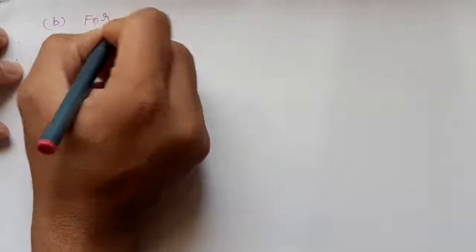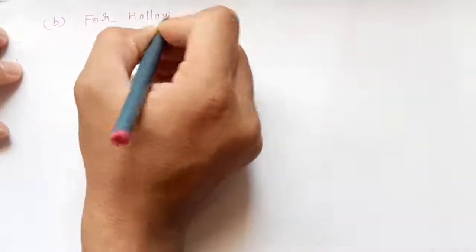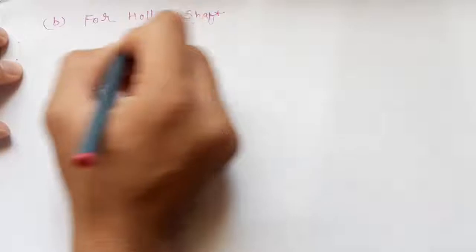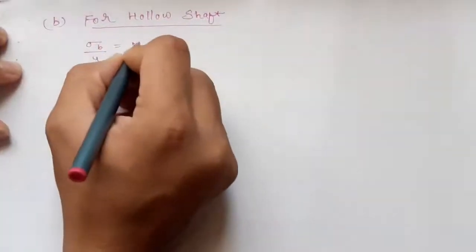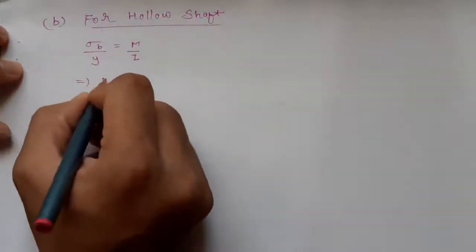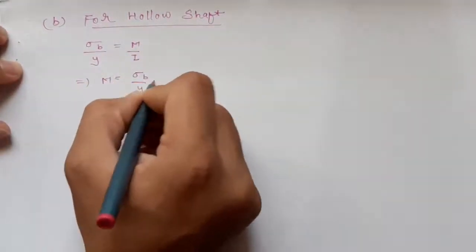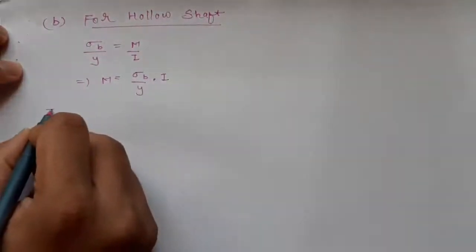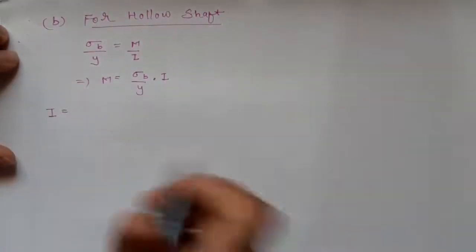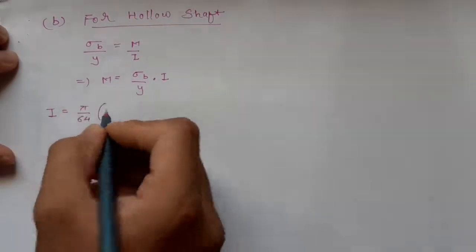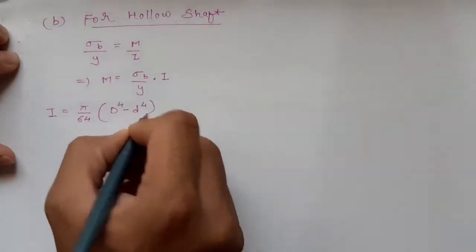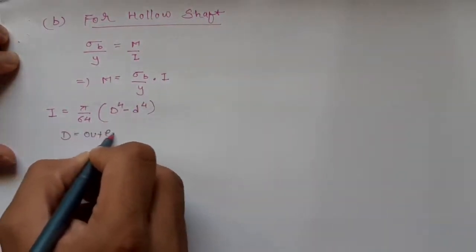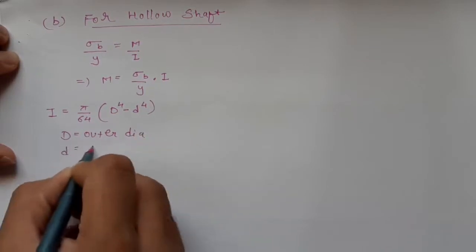Now we will see the hollow shaft. For hollow shaft, first we will write the equation of bending, that is sigma b upon y equals M upon I. We have to find M, the bending moment, so M equals sigma b upon y into I. We know the moment of inertia of circular cross section is pi by 64 into D raised to 4, but we have a hollow shaft, so capital D raised to 4 minus small d raised to 4, where capital D is the outer dia and small d is the inner dia.